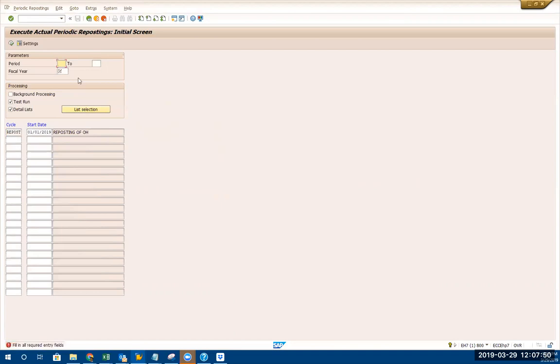So go inside. I'm going to put period 1 to 12, and 2018, 2019 maybe. Now, what does it mean? I double click here. It's going to show me what the repost cycle, the allocation cycle, looks like.